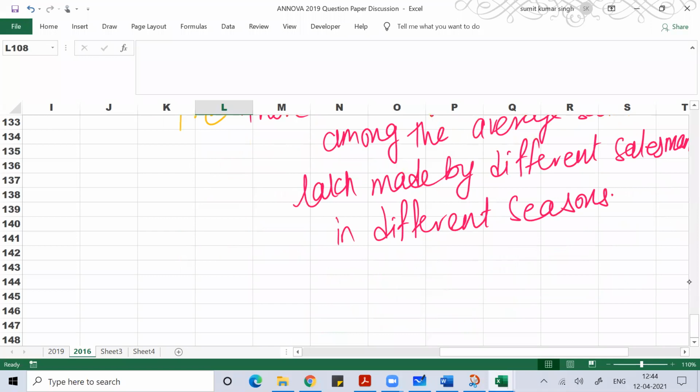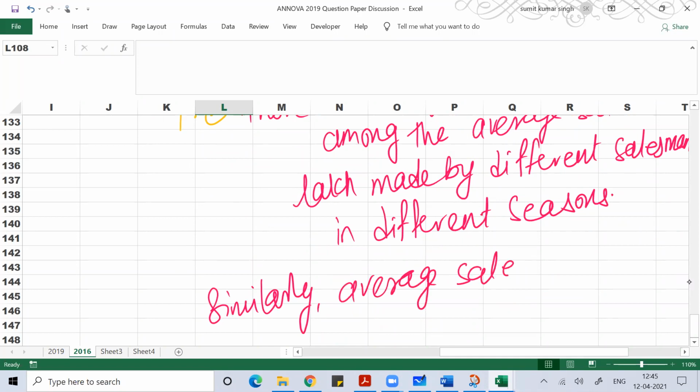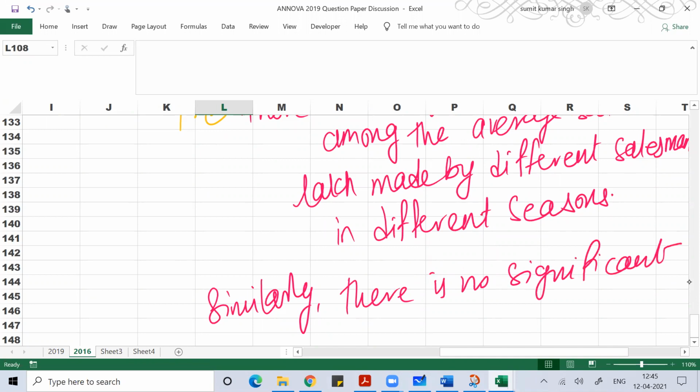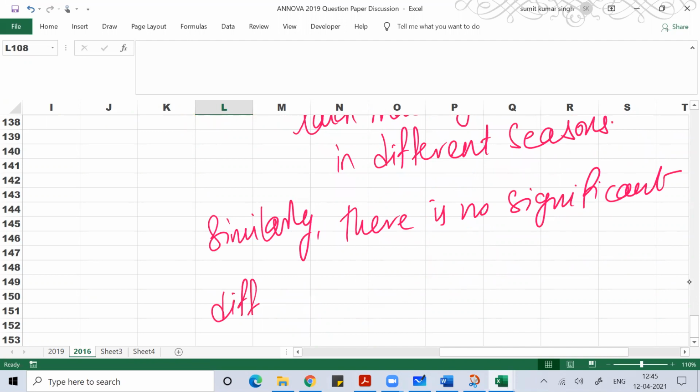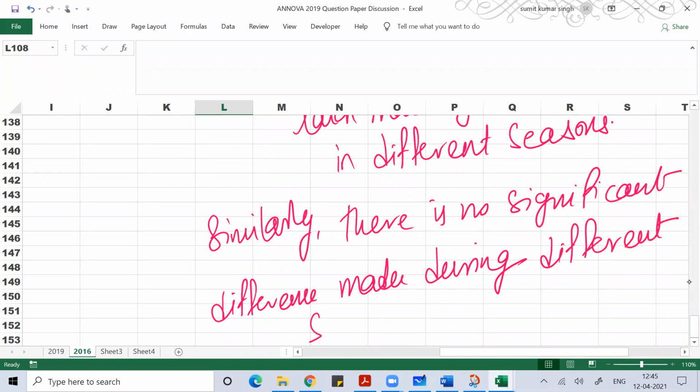Similarly, there is no significant difference in the average sales made during different seasons by different salesmen.